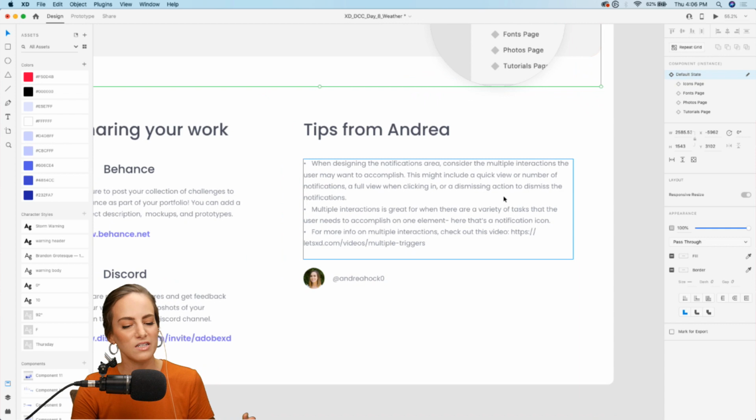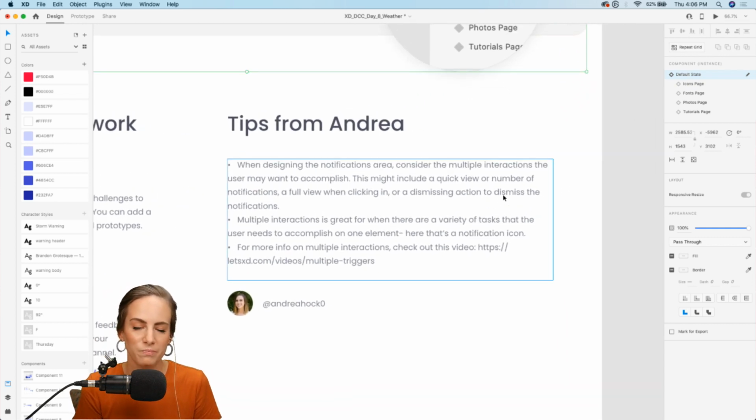And today's daily tips. Since we're focusing on the notifications area, we really want to talk about multiple interactions. A few things users might want to accomplish with a bell icon, usually a bell icon, or I guess a little mail icon or something.